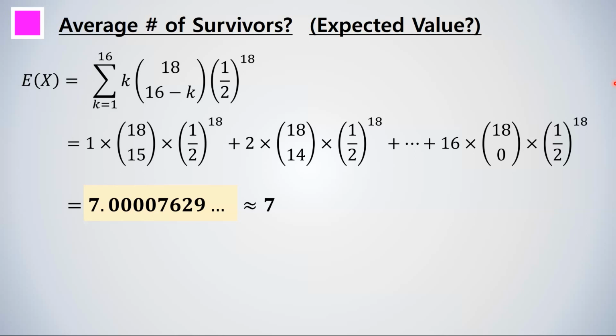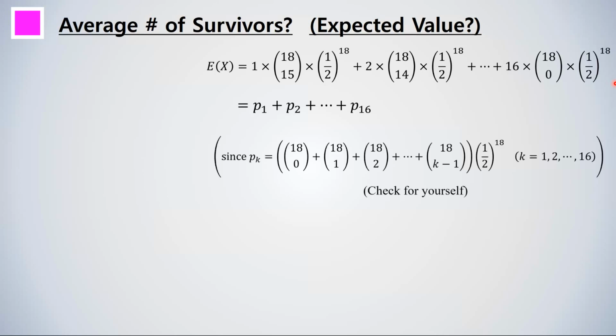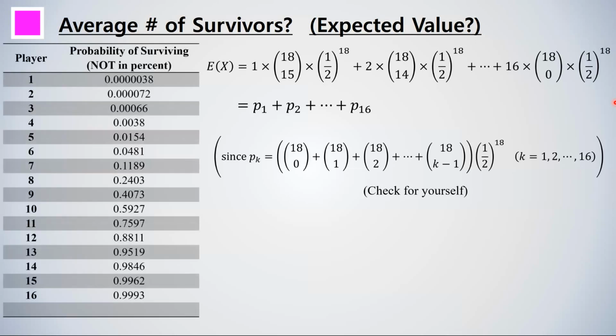Also, in case you haven't noticed, this expression for EX is exactly the sum of the probabilities PK, which was the cumulative distribution function. I am not going to explain the reason in detail. You can just check for yourself using this previously obtained expression for PK. Anyway, since EX is equivalent to this sum, we can also use our previously obtained probability table and simply add up the probabilities to obtain the same result.